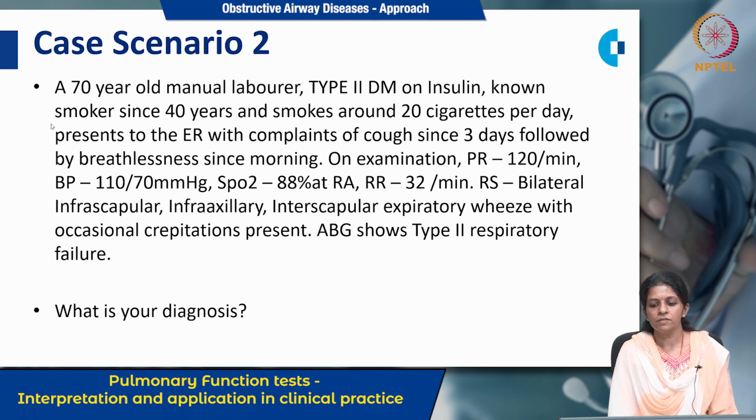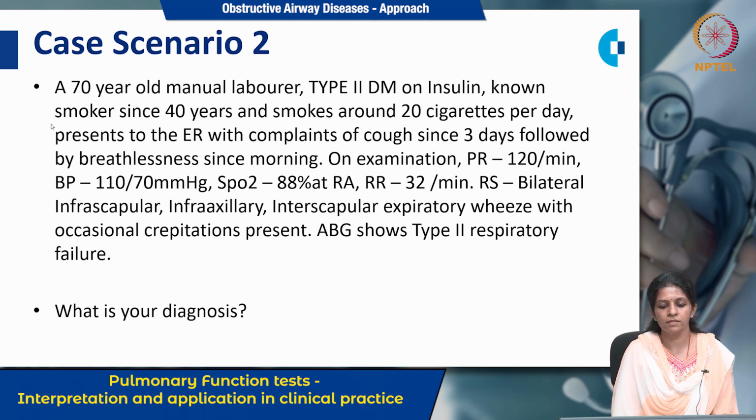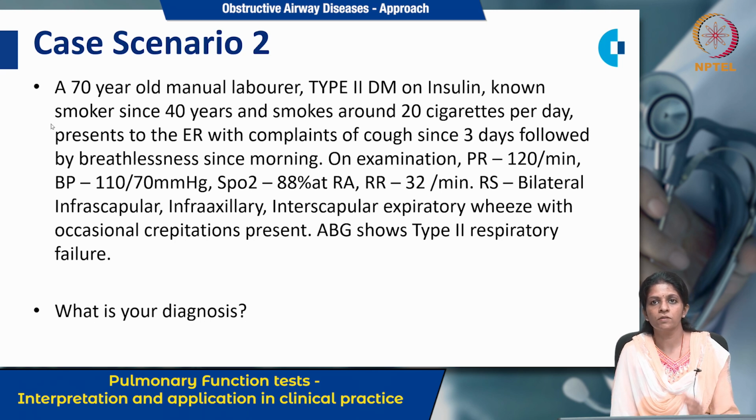On examination, the patient has tachycardia with normal BP, and saturation is on the very lower side, 88% on room air, and a respiratory rate of 32, which should be normally 15 to 16. In the respiratory system examination, bilateral infrascapular, infraaxillary and interscapular inspiratory wheeze is present along with crepitations. And ABG, that is arterial blood gas analysis, shows that the patient has type 2 respiratory failure.